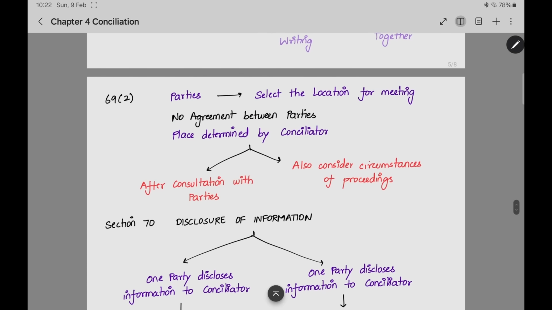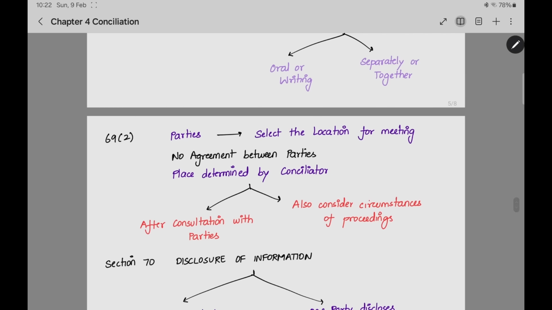Then the parties can select the location for the meeting, where the meeting should happen. The parties will select the location, but if the parties do not select, then the place will be determined by the conciliator. How will the conciliator determine the place? After consultation with the parties. He will one more time ask the parties where we can keep the meeting. And then he should also consider the circumstances. He should also consider the situation, where we can keep it, and if we keep it at this place, whether there will be any problem.